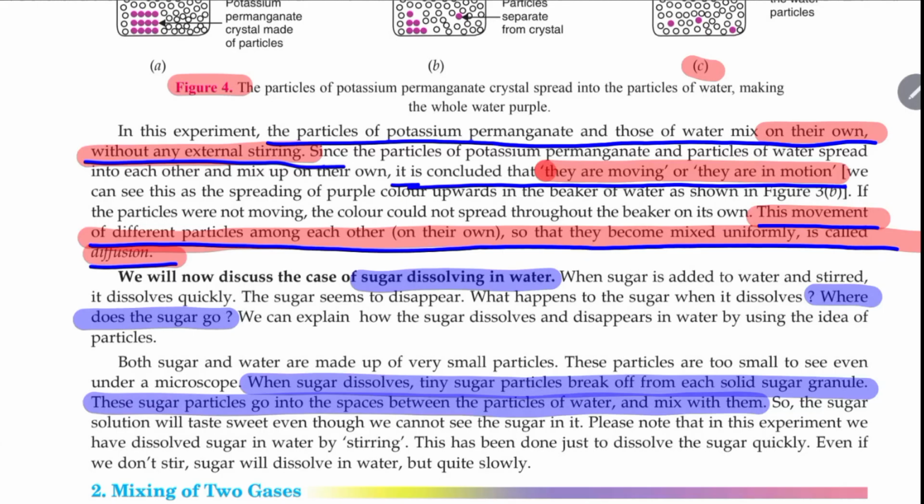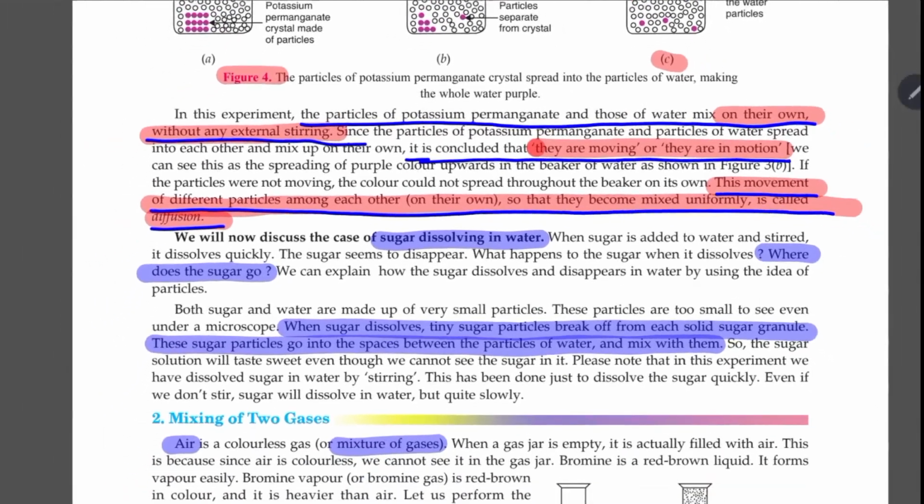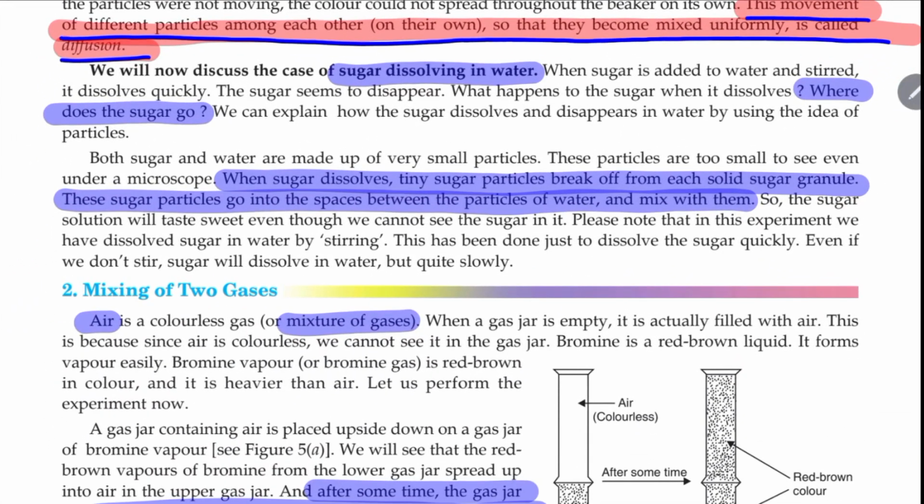And the next example is sugar dissolving in water. I have told you, where does the sugar go? The sugar doesn't go anywhere. It breaks down to small particles and finally occupies the interparticle space of water, the liquid. And we say it has got dissolved. Even if we don't stir it, the sugar will dissolve in water, but maybe the process is slow.